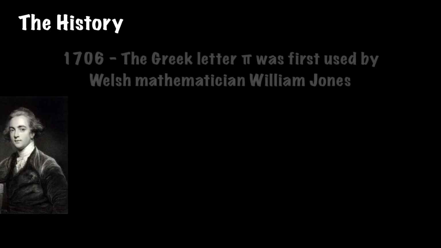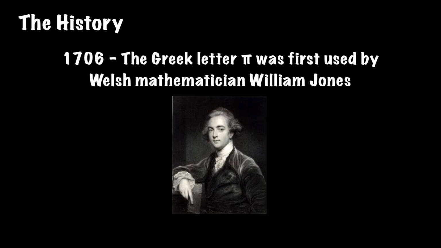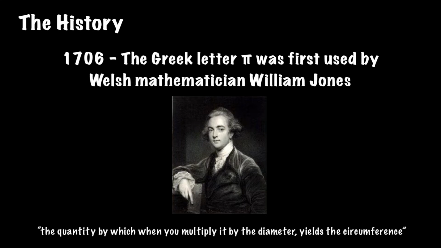But it's important to note that the Greek letter pi was not used until 1706 by a Welsh mathematician named William Jones, a known friend of Isaac Newton. He was the first to use this letter as, by his definition, the quantity by which when you multiply by the diameter yields the circumference of a circle.